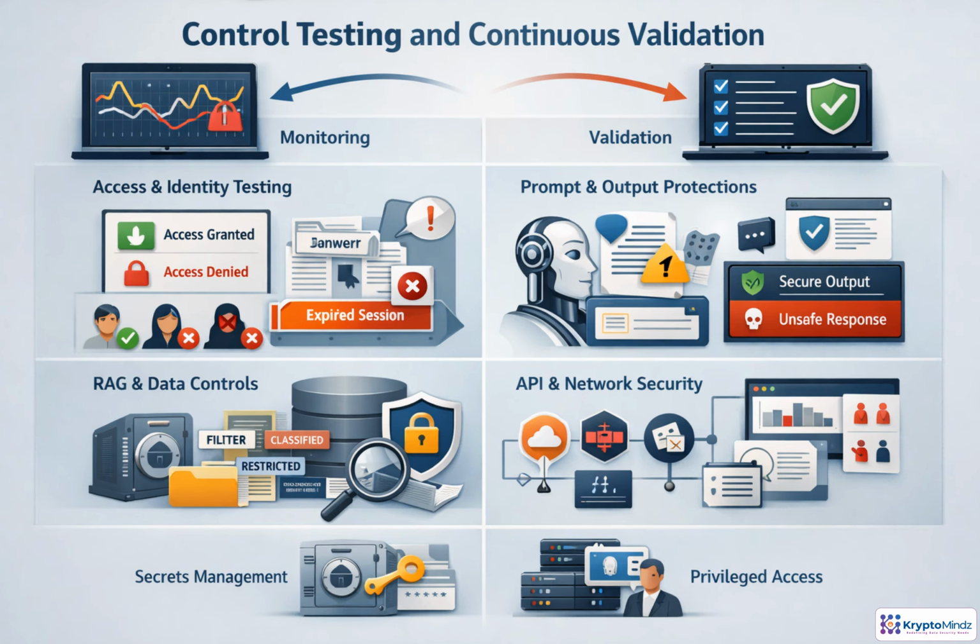Monitoring tells you when something happened. Validation tells you whether the control would actually stop it. Treat every AI safeguard as a testable claim. The right user gets access, the wrong agent is blocked, prompt attacks fail, retrieval respects tenant and document rules, and secrets or privileged actions cannot be bypassed. Then automate the loop. Define the control, create positive and negative tests, run them continuously, capture evidence, fix failures, and retest until the control proves itself.